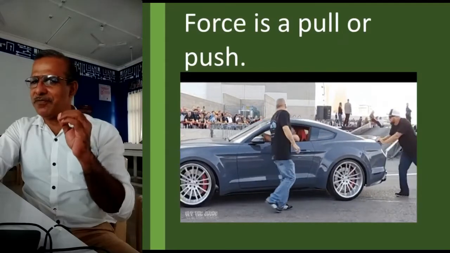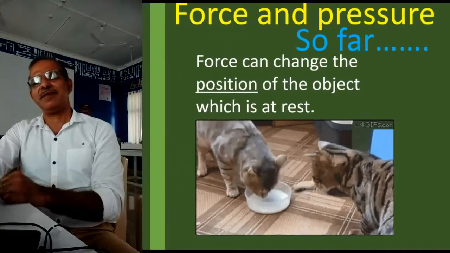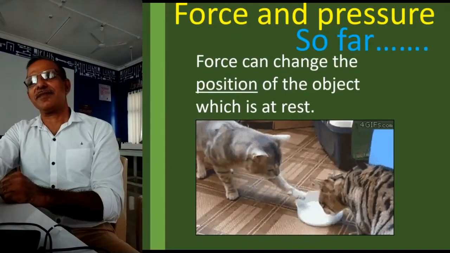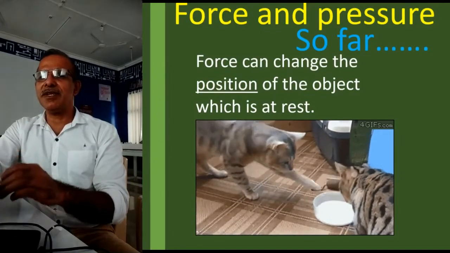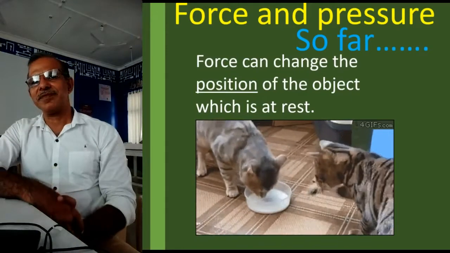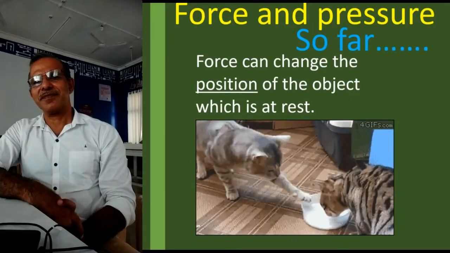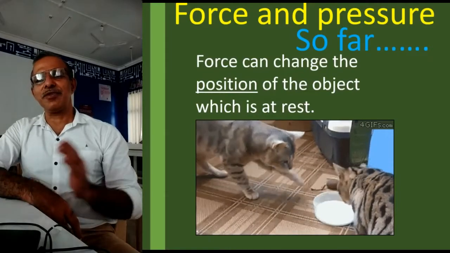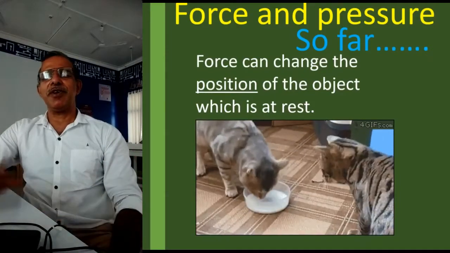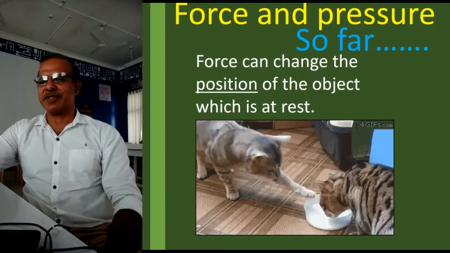And when you apply force on that, force can change the position of the object. Position A goes to position B because of the application of force.